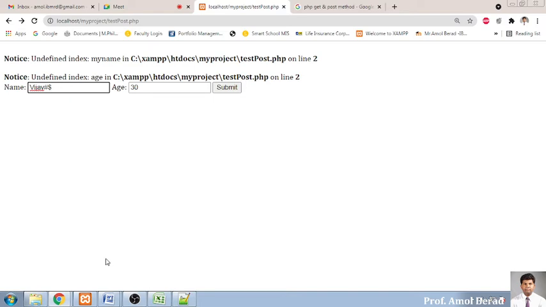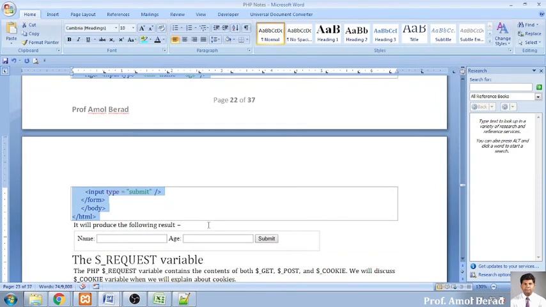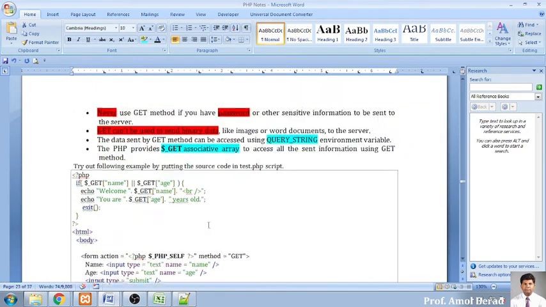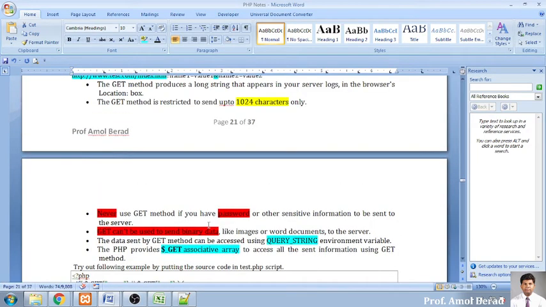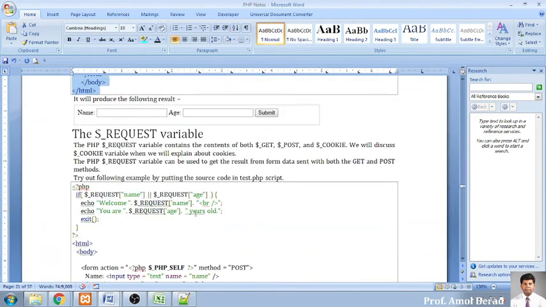Okay, so are you clear with this GET and POST method? We studied these two methods. Did you understand GET and POST now? Yes, sir. Okay, now the third method, the type which is basically used, that is the request variable. We have seen the $_GET variable and the $_POST variable also, and the third variable is called $_REQUEST.